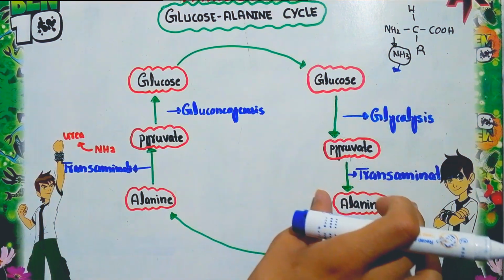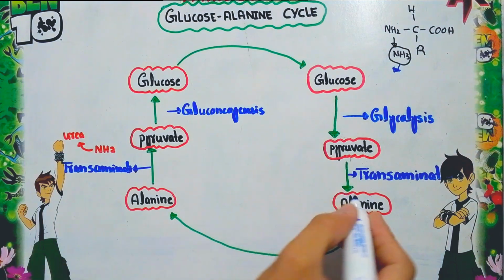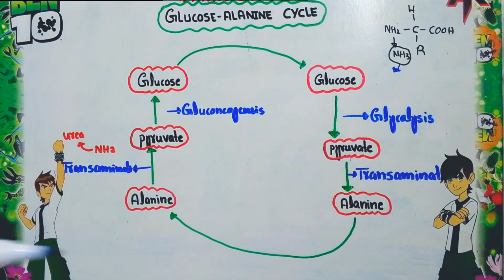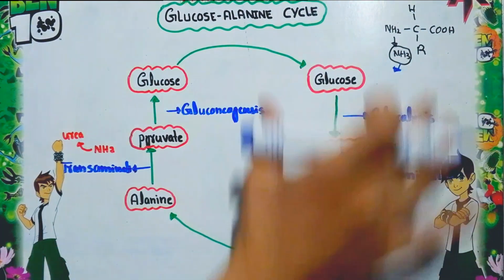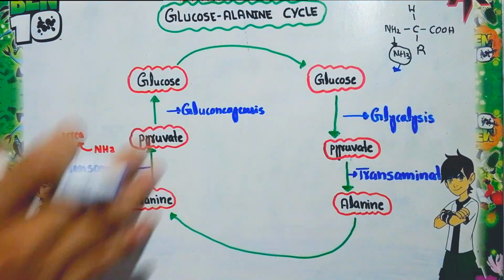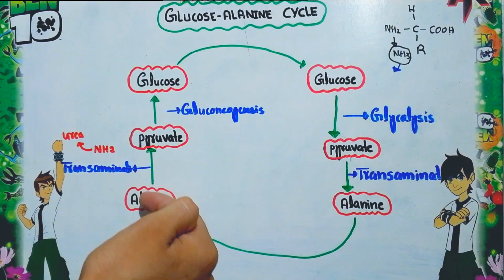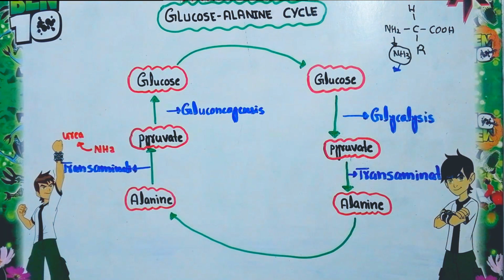Now this alanine enters the blood circulation, and through the blood circulation it enters the liver. So what happens in the liver? This first process takes place in the skeletal muscle, while this process takes place in the liver. You can see this alanine comes into the liver. It gives up its amino group, and the carbon skeleton of the alanine is converted into pyruvate. Again, this process is called transamination.